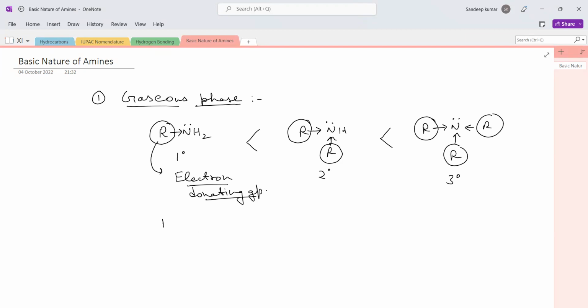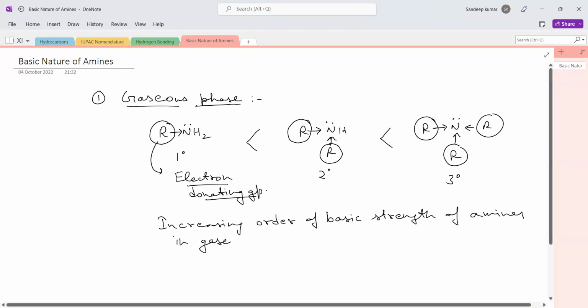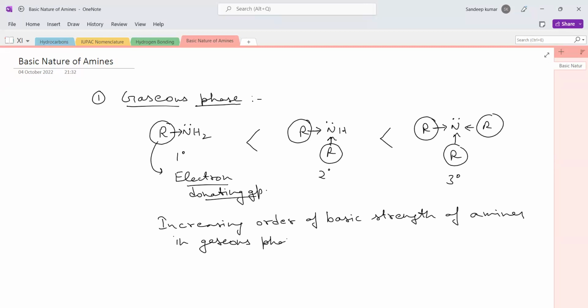So the increasing order of basic strength of amines in gaseous phase is 1 degree, which is less than 2 degree, which is less than 3 degree. So this will be the order of basic strength in case of amines in gaseous phase.